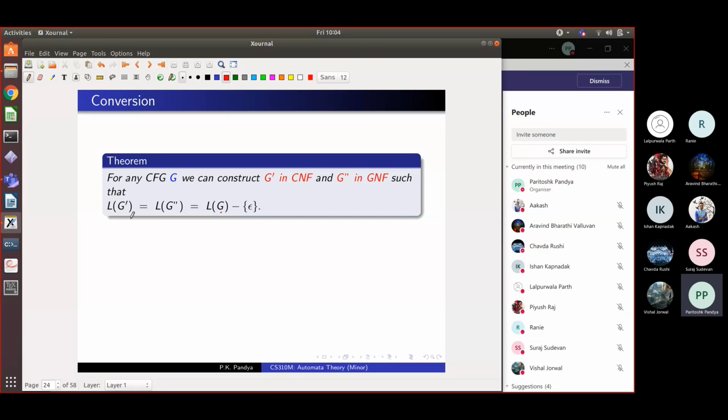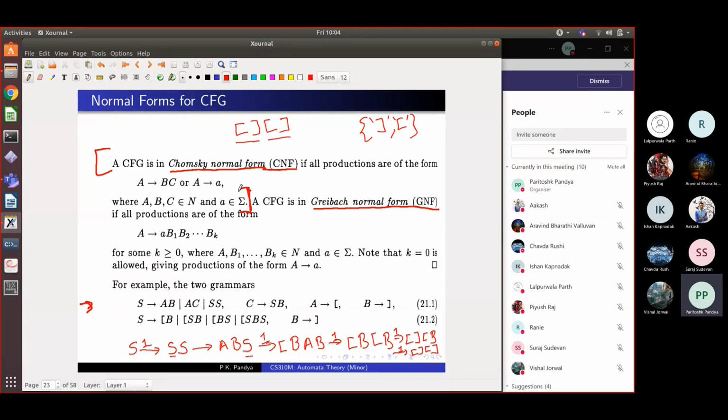The same thing happens with GNF. Given a grammar G, which is an arbitrary context-free grammar, we can transform it into a specialized form of grammar called Greibach normal form grammar, G double prime. Its language will also be the same as the language of G except for epsilon, right? So this Chomsky grammar and Greibach grammar will have the same language, and they will be the same as the language of the original grammar except for epsilon. This is the theorem, and we'll be seeing the theorem today. But first let's understand what a Chomsky normal form grammar is.